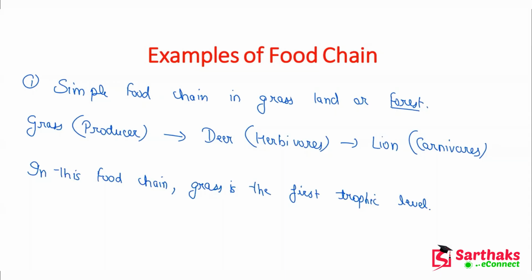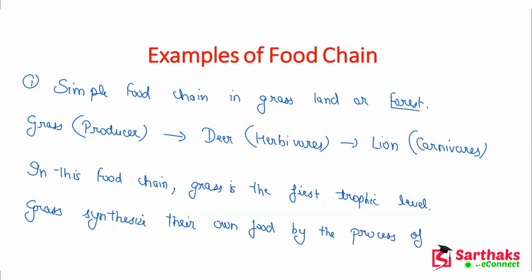Grass can synthesize its own food by the process of photosynthesis.